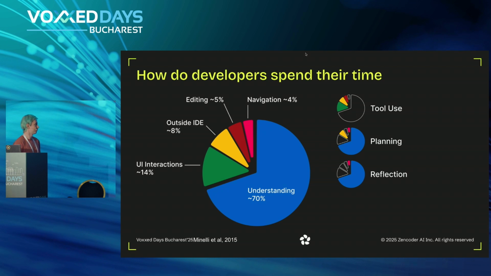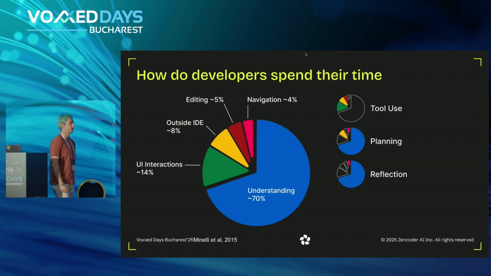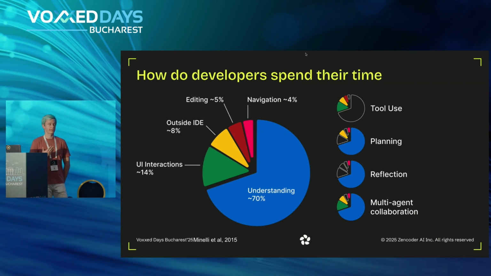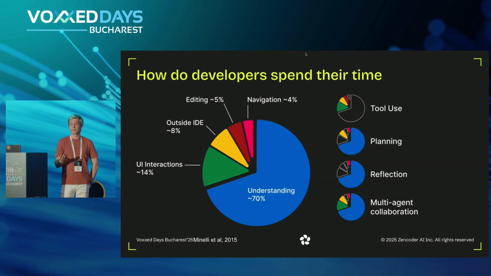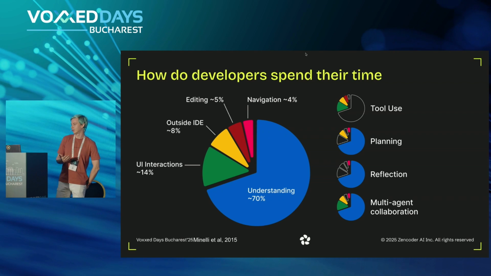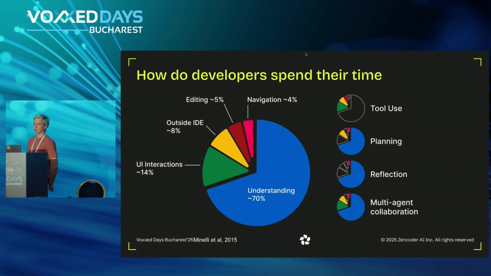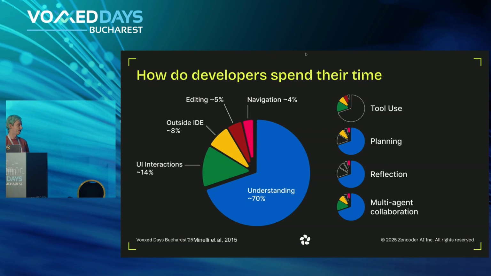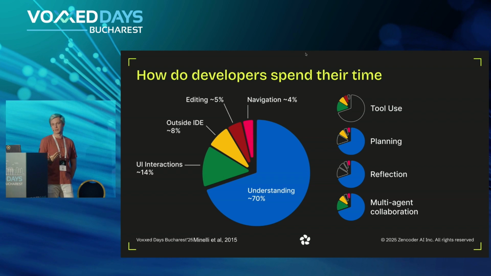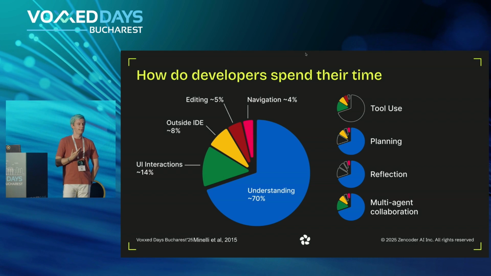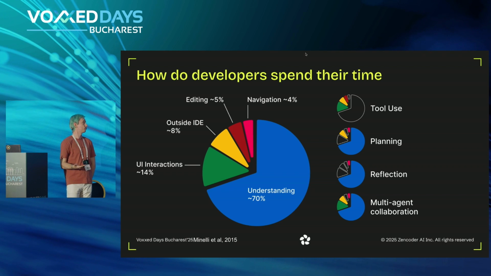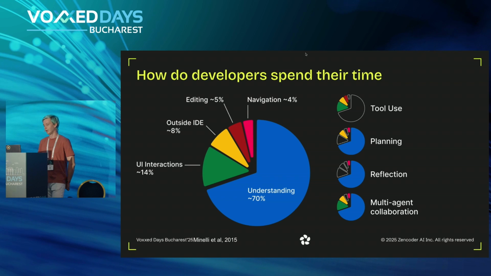We need to reflect, of course, and reflection is mainly based on our understanding. And then we have multi-agent collaboration, which again is based in huge part on understanding, right? So all of the agentic patterns, which you can find in any AI agent, can be reflected in our everyday life. As a coder, we essentially act as an AI agent, right? Because we have tools, we can do planning, and so on.